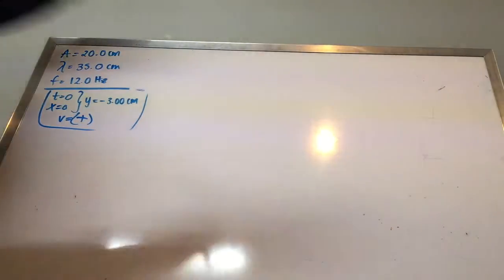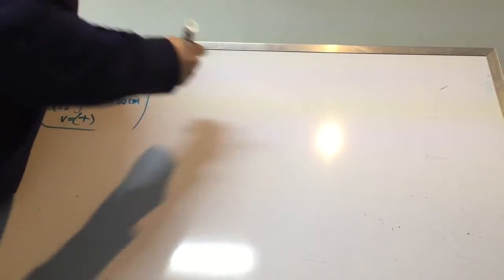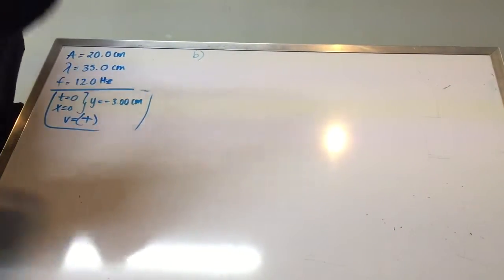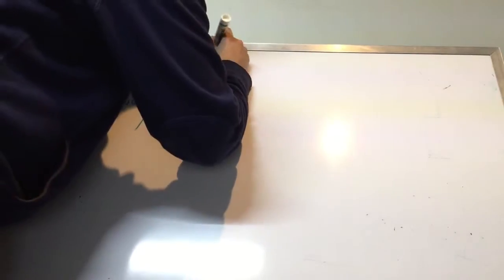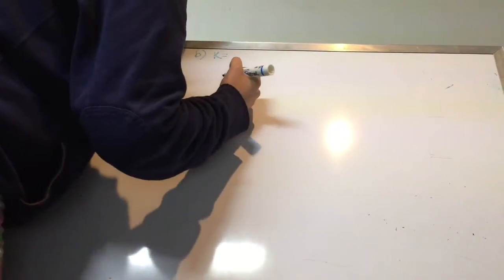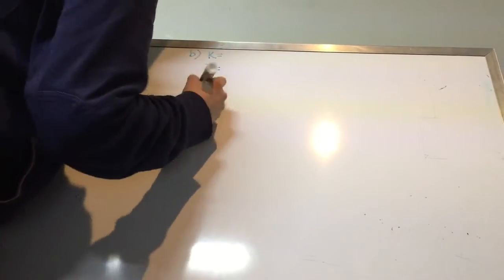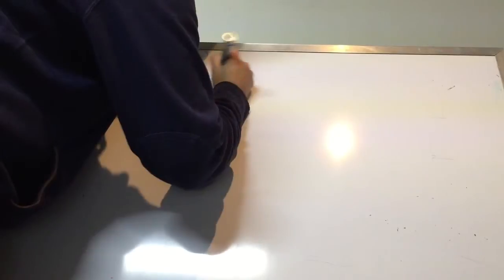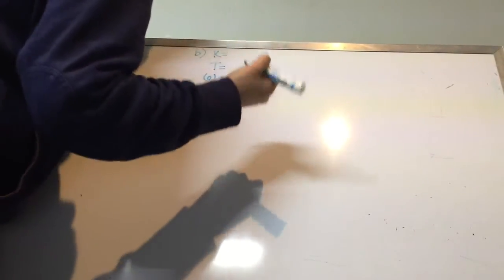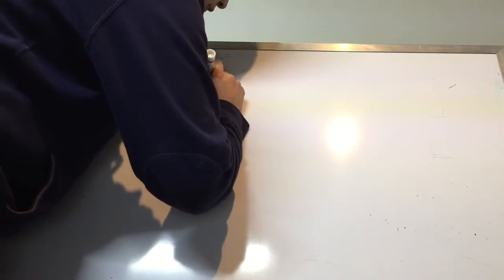For the second part of our problem, they are asking us to obtain the angular wave number, which is going to be denoted by the letter K, and the period, which is going to be denoted by the letter T, the angular frequency, which is going to be substituted by omega, and the speed of the wave.